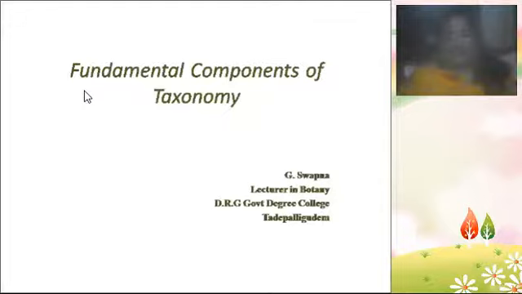So we'll go into the first unit and start the first topic, that is the fundamental components of taxonomy. Fundamental components means this is the basic introductory concept about taxonomy. All the introductory points and the basic points will be there in this topic. This is the important topic in the first unit.